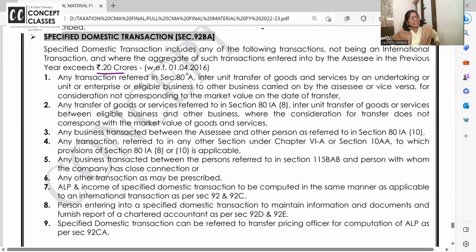When I started the class, I said international transactions should be between two people, one of whom should be non-resident. Okay, lekin domestic transaction means between two branches, the transactions are huge, and if they are not at arm's length, can we apply transfer pricing, right?